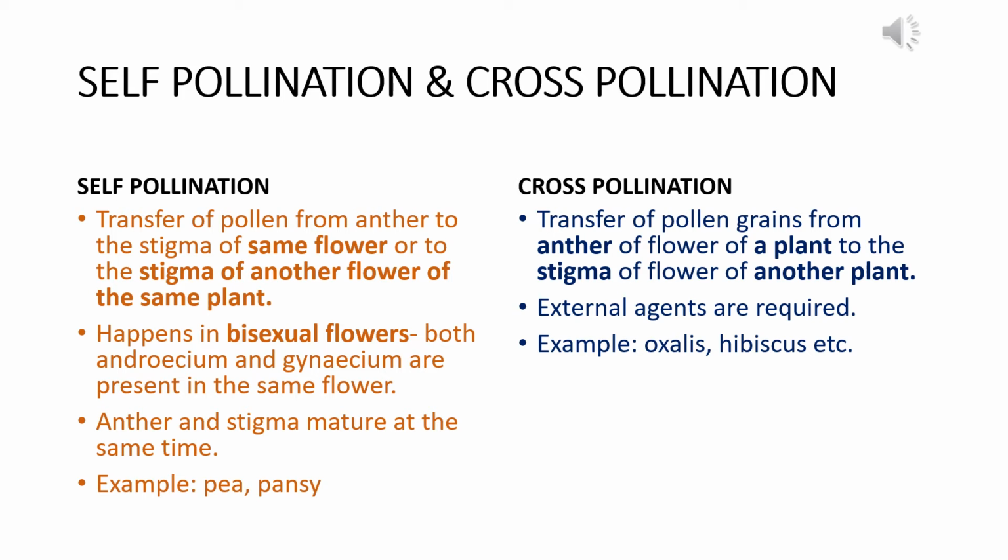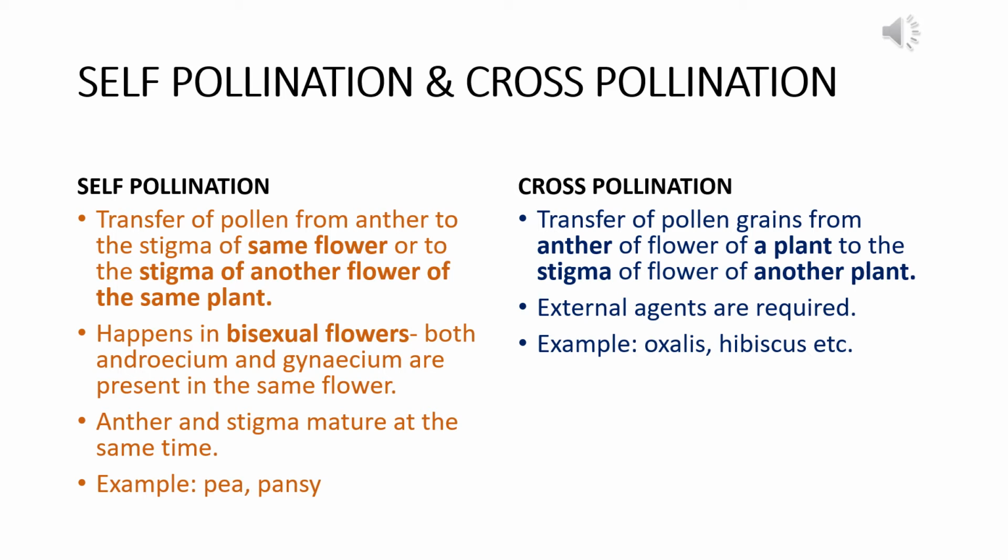If the anther is premature and the stigma is matured, then pollination cannot happen. And if the anther is mature and the stigma is not matured, then also pollination cannot happen. So in order to ensure self-pollination, anther and stigma both should mature at the same time, simultaneously. Examples of self-pollination are seen in pea and pansy.